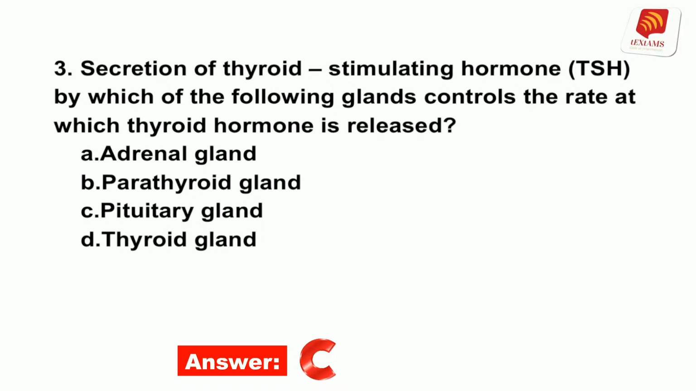The adrenal gland isn't involved with the thyroid gland. The parathyroid gland secretes parathyroid hormones, depending on the levels of calcium and phosphorus in the blood. The thyroid gland secretes thyroid hormone but doesn't control how much is released.